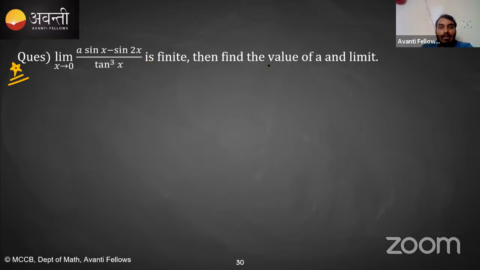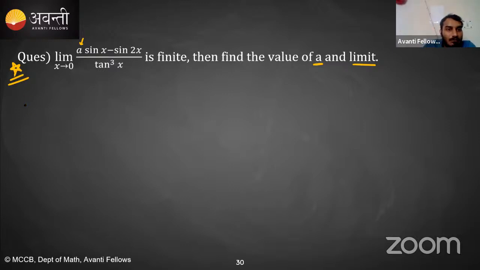Then find the limit and the value of a. We have to find this unknown a and the value of the whole limit. As I told you in the last class, you will see these types of questions frequently in the exam, in JEE Mains, JEE Advanced, and any other competitive exam.